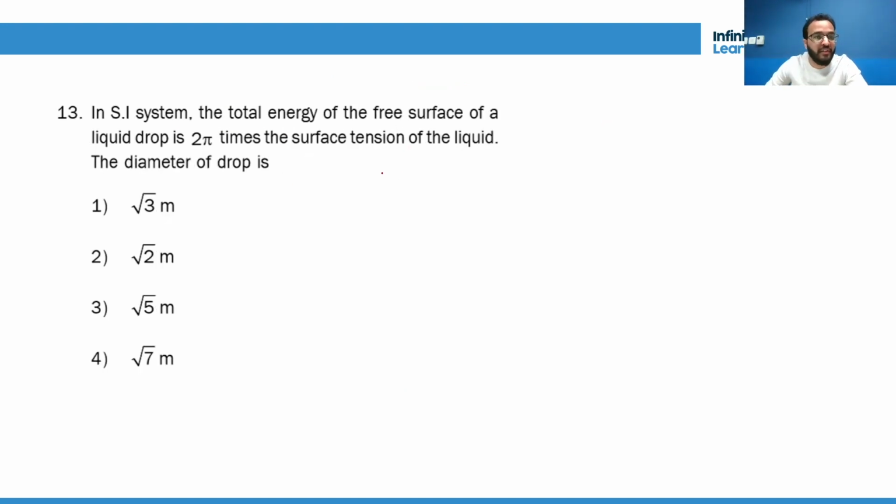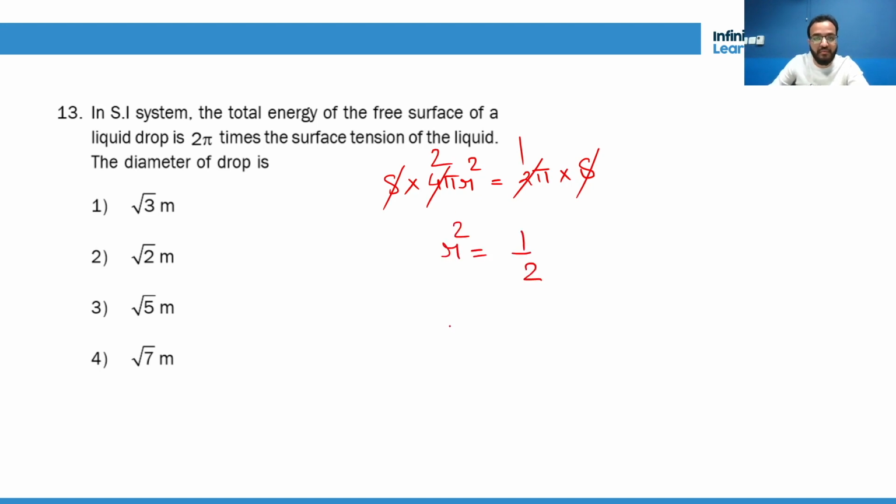The total energy of a free surface of a liquid drop is 2 pi times the surface tension. Okay, what is the total energy of a liquid drop? You will say the total energy of a liquid drop is S into 4 pi r square. Now this is 2 pi times its surface tension. Okay, cancelled, cancelled, 1's are 2's are. So r square is 1 by 2, r is 1 by root 2, right? And what is diameter? Diameter is 2r, that is 2 into 1 by root 2, that is root 2.